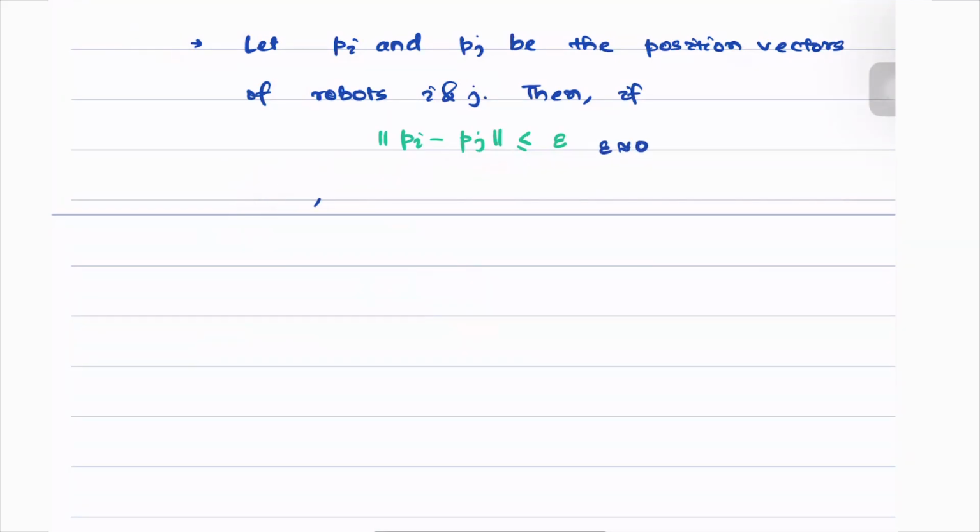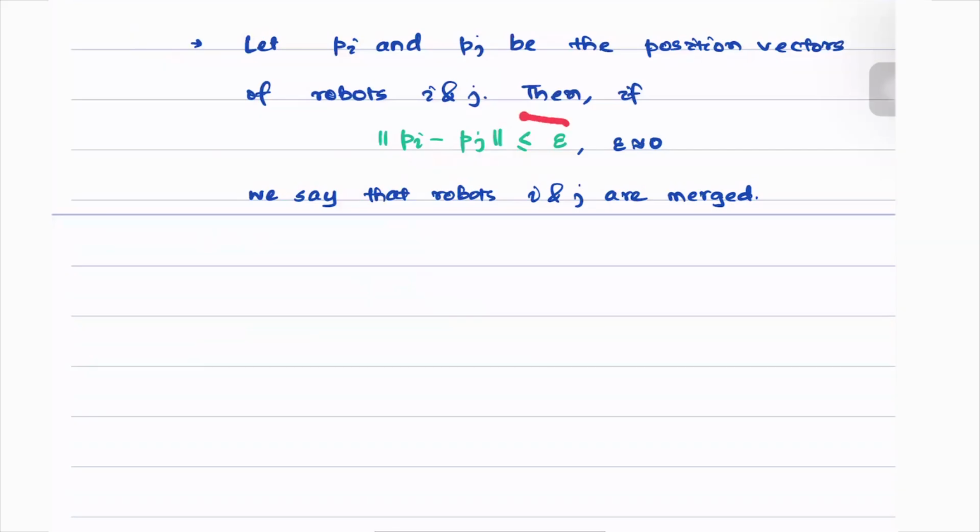Let's write it here. Then, if the distance between the two robots is less than or equal to the small number epsilon, only then we say that robots i and j have met.